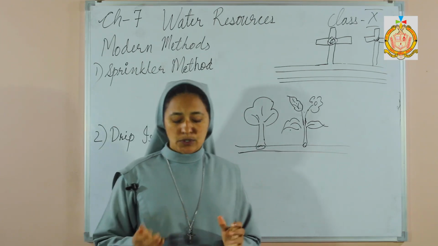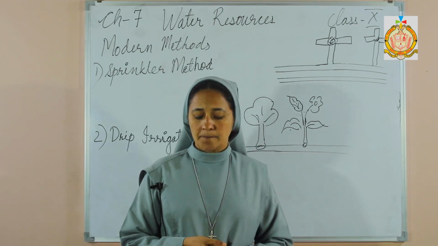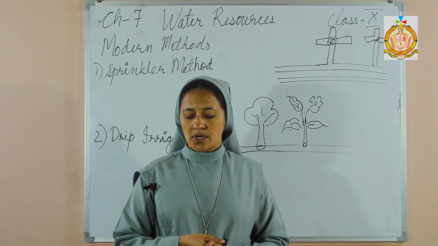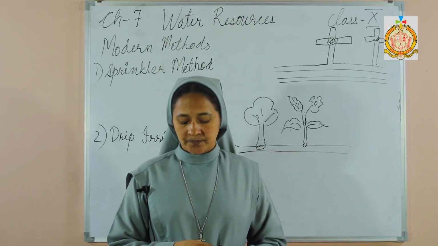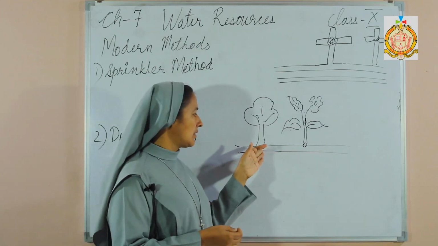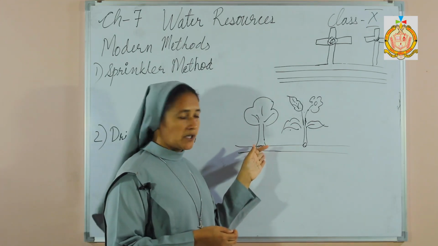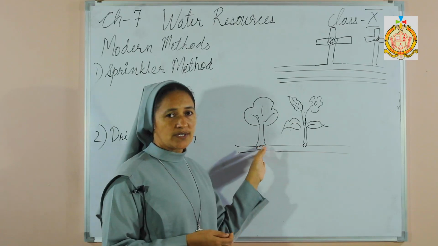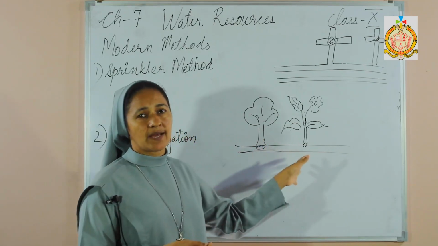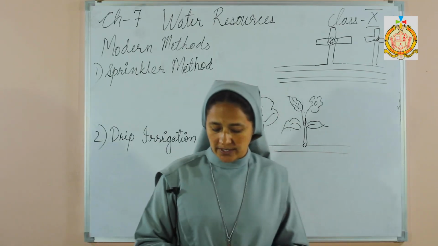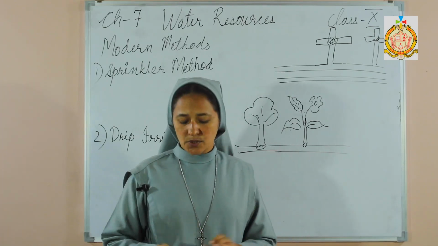Now let's look into the advantages. First and foremost, there is no wastage of water, since the water drips through the holes to the roots of the trees and plants, so there is no loss of water. Second, there is no soil erosion.